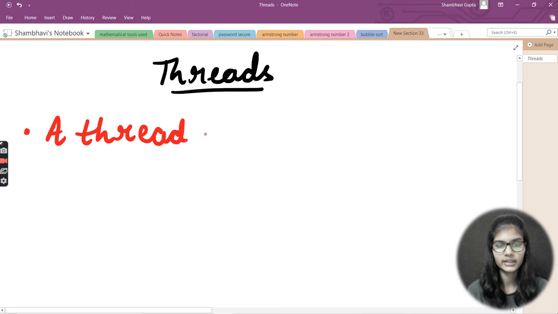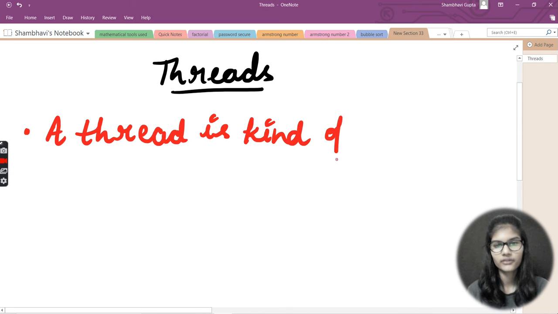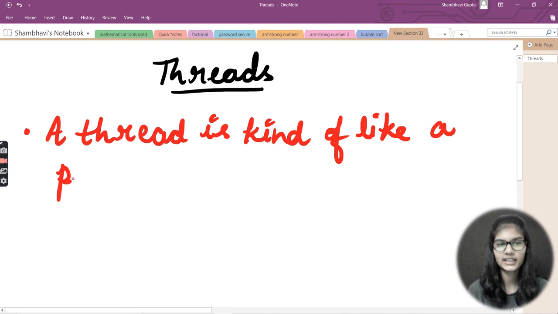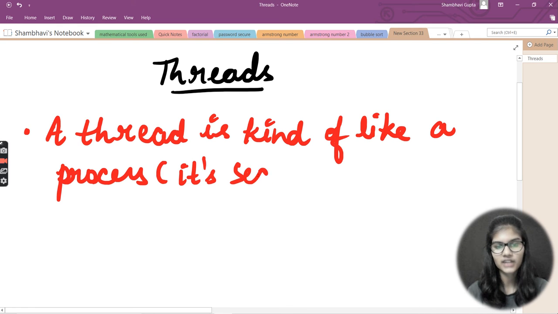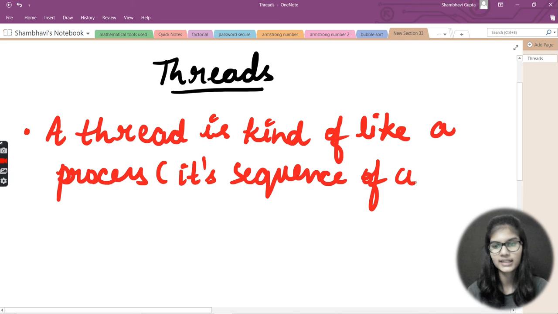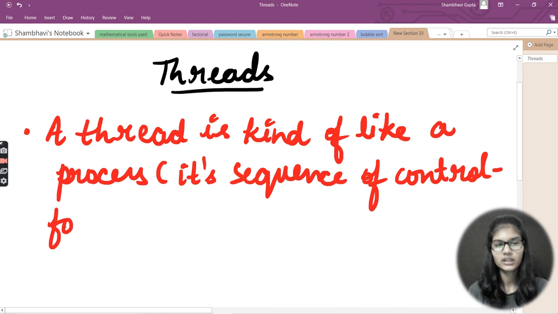So I was just writing, a thread is kind of like a process. It is basically kind of like a process, and what is actually a process? It's a sequence of control flow, that is, how your program will run, what the flow of your program is, and all those things.